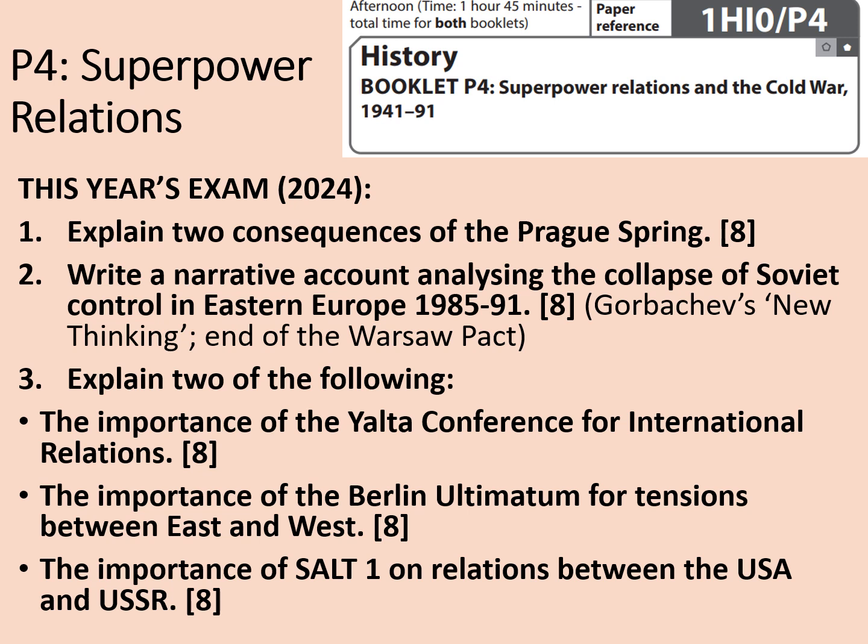In terms of the other questions, the international conferences, as we're about to have a look at, have come up quite a few times. Yalta is a pretty good one, though. I think most people were happy with that. The Berlin Ultimatum for tensions between East and West. Again, I think most people were okay-ish with that, but you'd need to have some pretty good, specific knowledge of Khrushchev and the way that he behaved towards the American administration. And also the importance of SALT 1 on relations between the USA and the USSR.